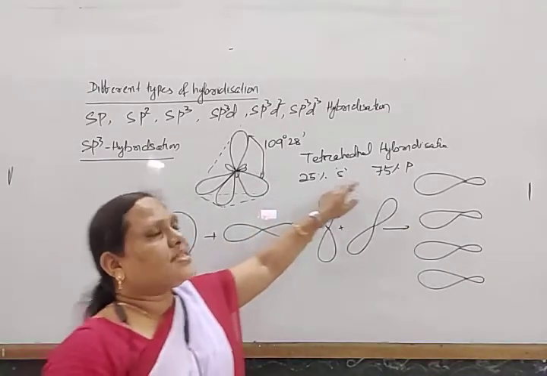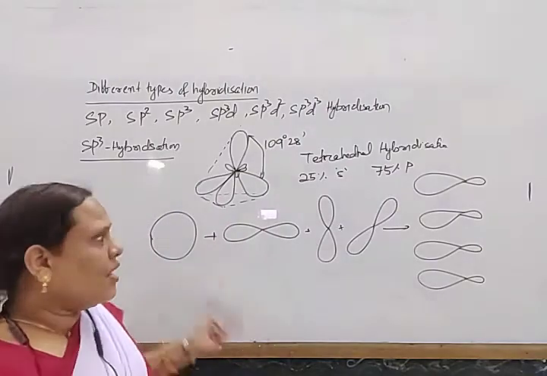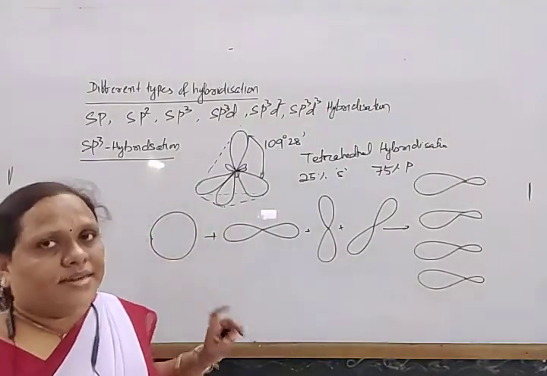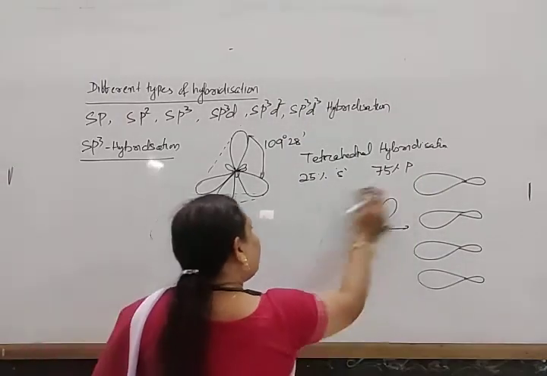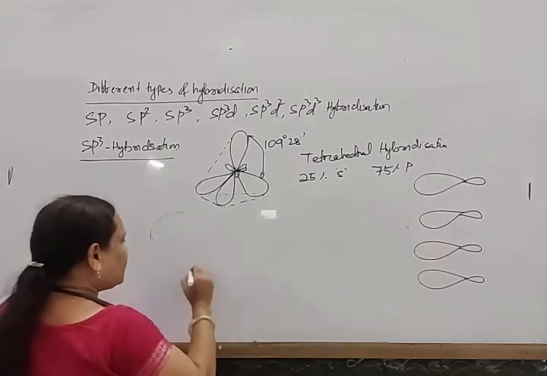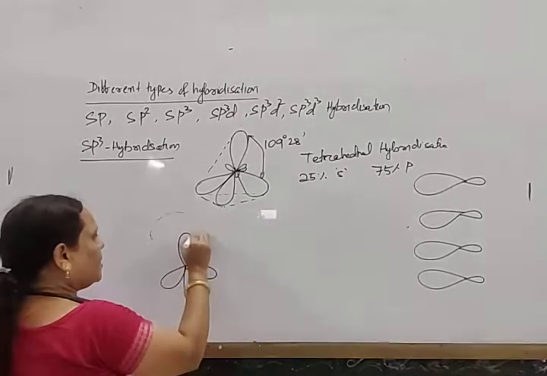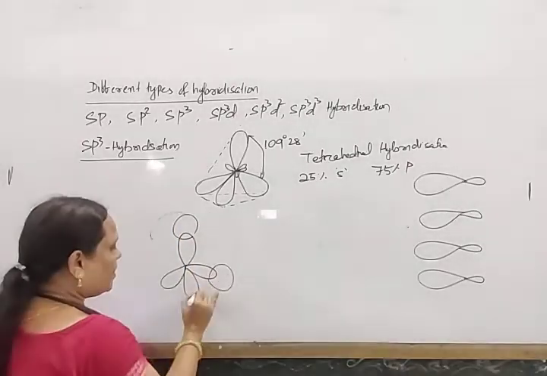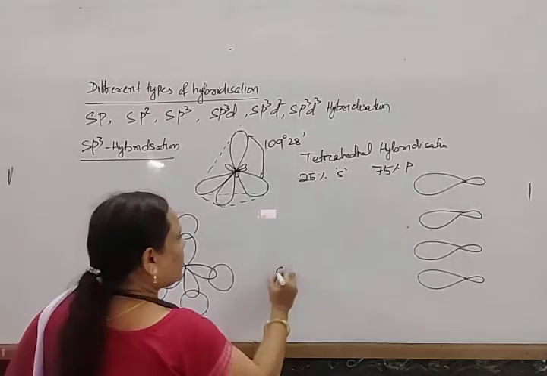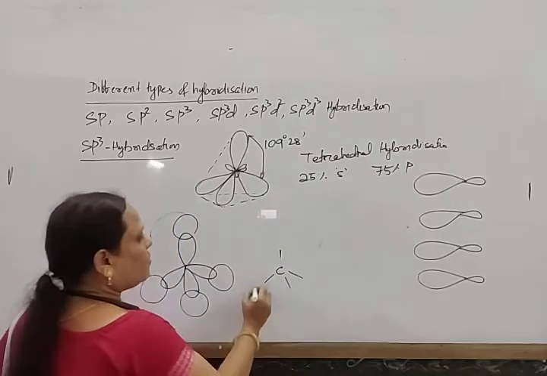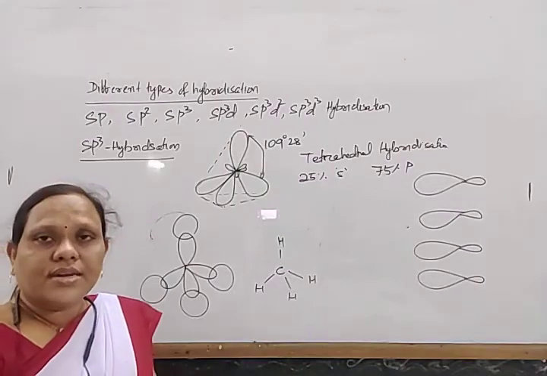When methane forms a molecule, this type of hybridization takes place. Each orbital contains one unpaired electron that overlaps with one electron of hydrogen. In this way it forms the CH4 molecule having bond angle 109 degree 28 minute.